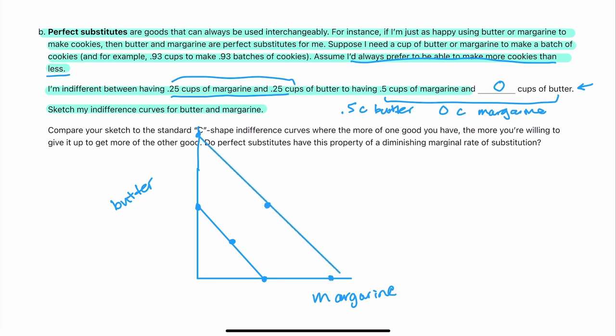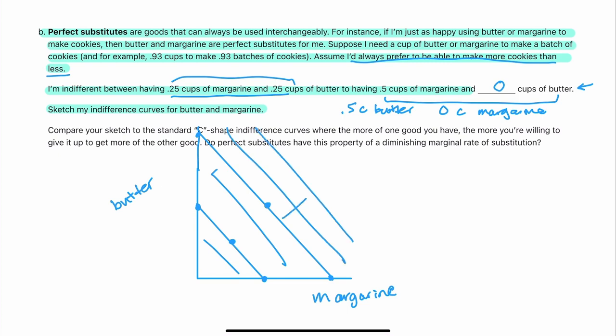I think that looks about parallel. Let's check. Not quite. Try again. Okay, that's a little bit better. So my indifference curves are going to all look like this, where I'm happier the further up, to the northeast, that I go.